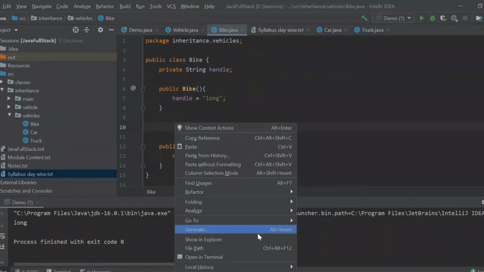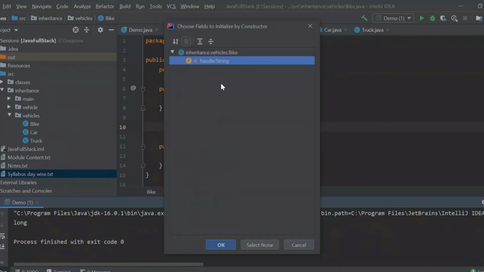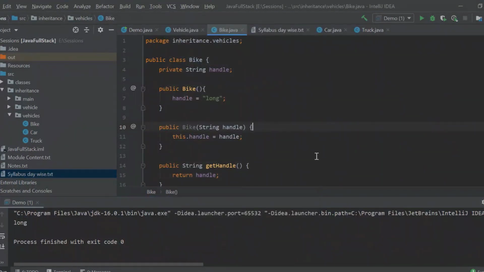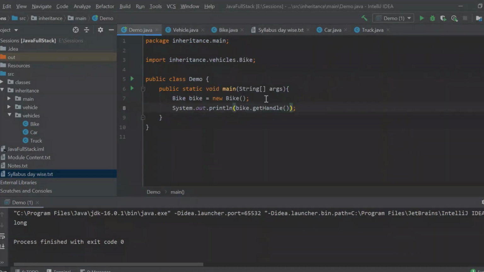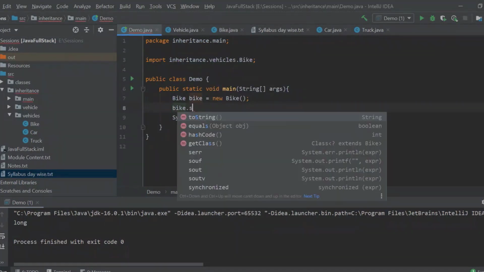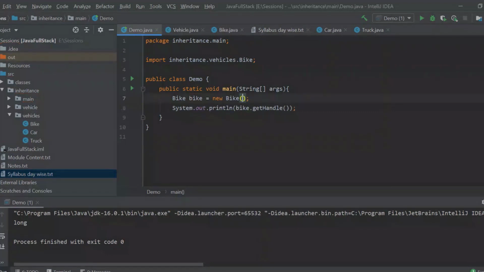So I'll simply click on generate a constructor with my parameter handle. You can see that my parameter is given. Now in this I'll simply say bike dot. Sorry, I didn't give any setter methods, right? This is my default. I'll say short. My handle is short. Now if I run this, you can see I'm getting the output as short.